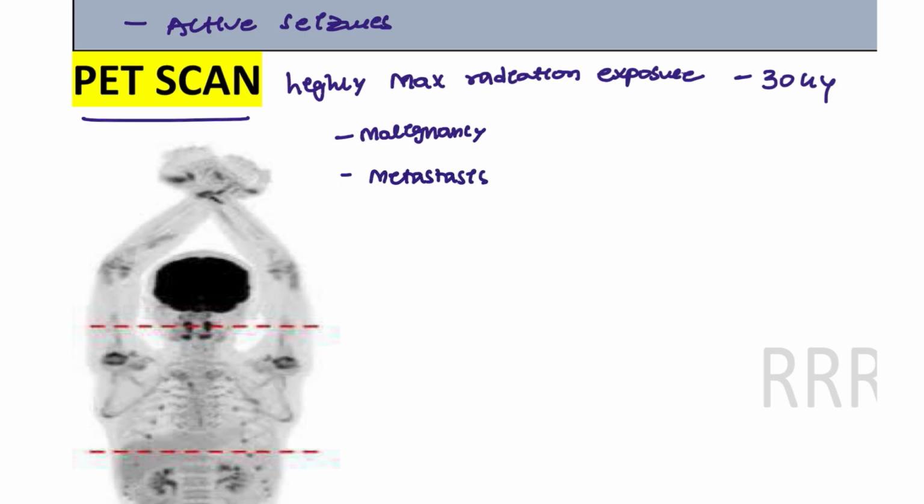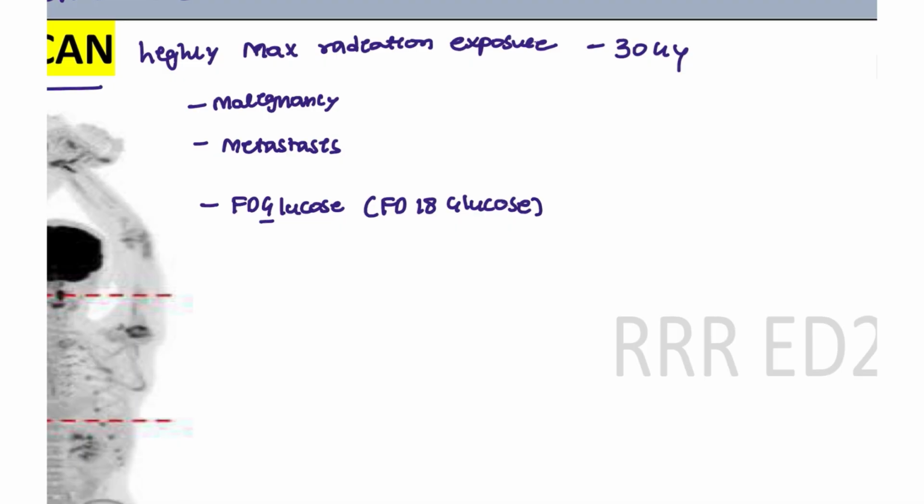So for the PET scan, the chemical that we are going to use for these patients is known as FDG. G means it is a glucose derivative. Okay, F-18 FDG glucose, we are going to use. So what is the principle behind this?